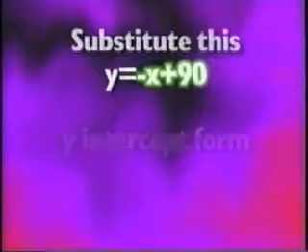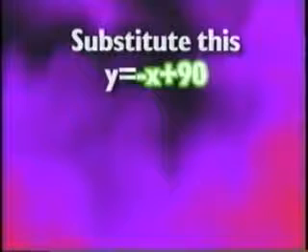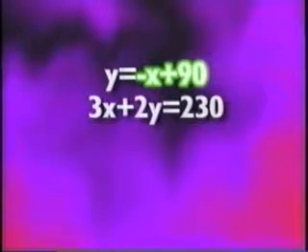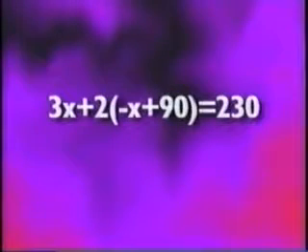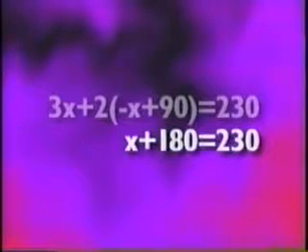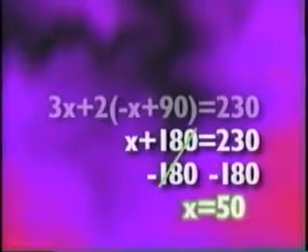Now we can just substitute the solution for y that we just obtained into the second equation, 3x plus 2y equals 230. We know y equals negative x plus 90, so the second equation must be 3x plus 2 times the quantity negative x plus 90 equals 230. Simplify to 3x minus 2x plus 180 equals 230, and x equals 50.